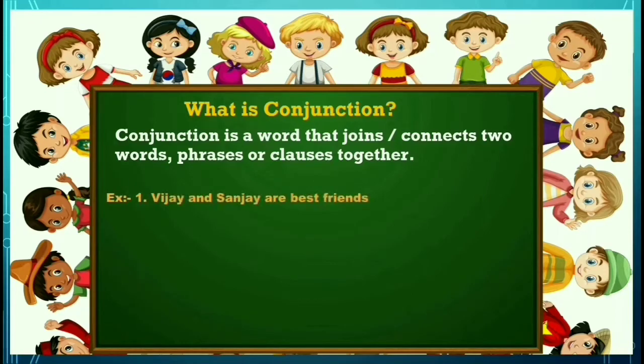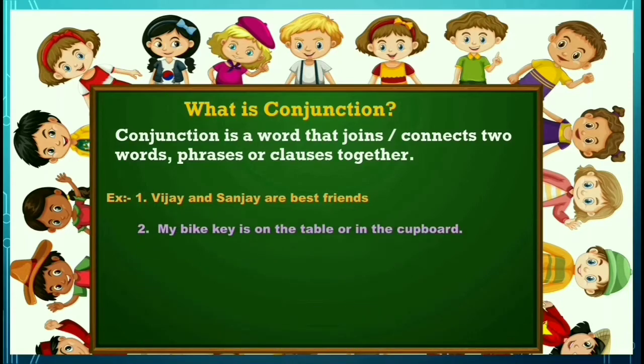For example, look at the first example. Vijay and Sanjay are best friends. Here Vijay and Sanjay, these two words are connected by the word and. So here the and is called a conjunction. Is it clear? So here two words are joined by the conjunction and.